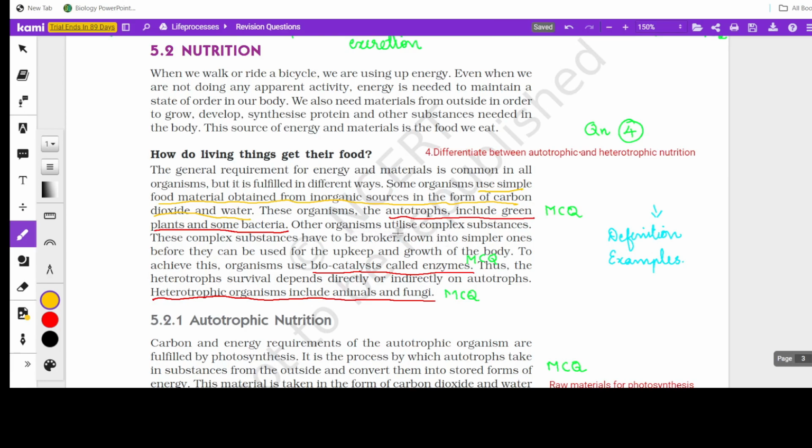This is the definition for autotroph, first point. And for heterotrophs: organisms that utilize complex substances which have to be broken down to simpler ones before they can be used up for the upkeep and growth of the body. It's not necessary, you can write till simpler ones. So this is the first point for heterotrophs.